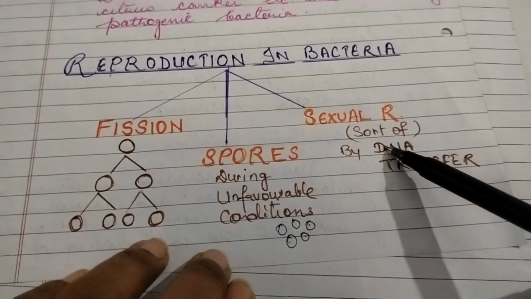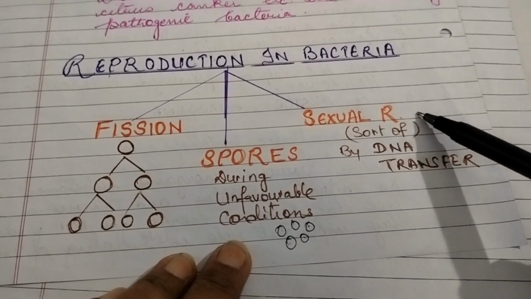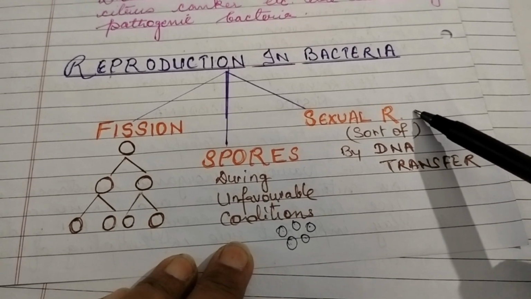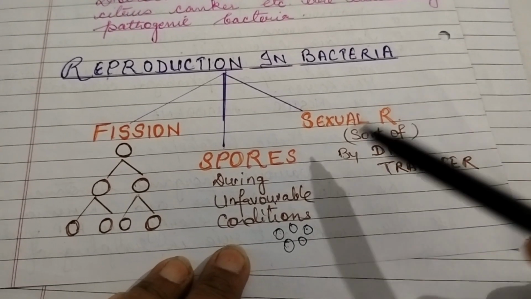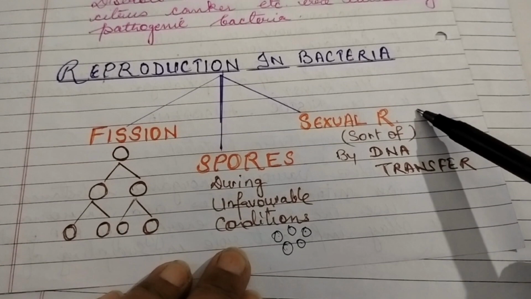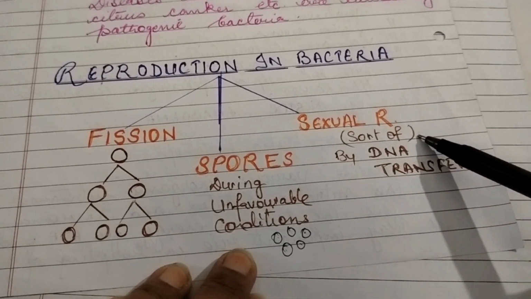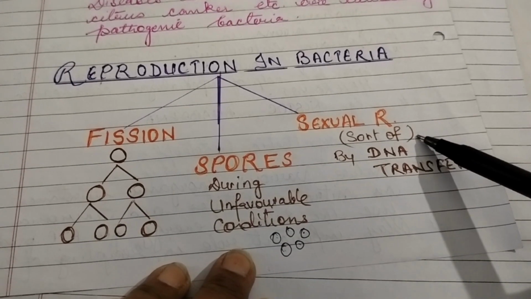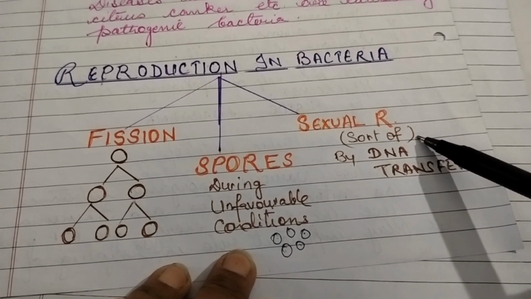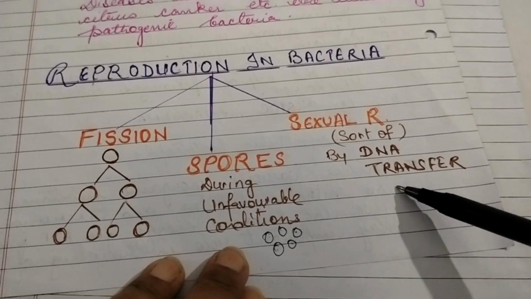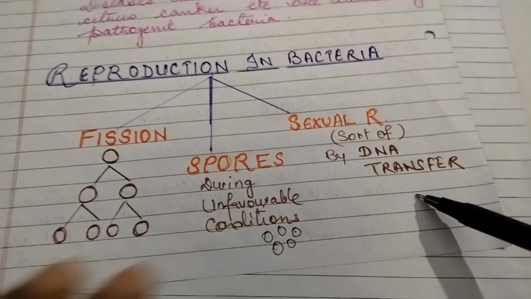Now, the third kind of reproduction is sexual reproduction. Actually, it is not totally sexual reproduction because bacteria are primitive in nature. It is a type of sexual reproduction because it takes place through DNA transfer.